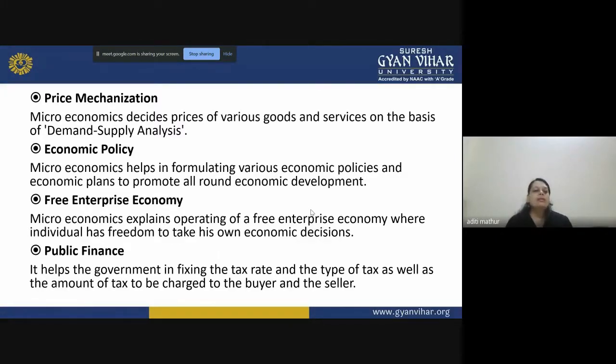Like salt is not taxed. Why? Because it is a basic commodity every customer needs, right? Every human being needs salt. So generally taxes are not charged on salt, right? So it has to be taken care of by the government, and this is with the help of microeconomics.